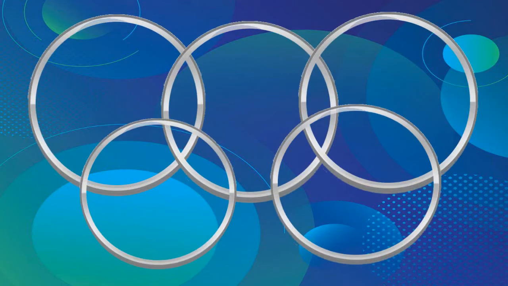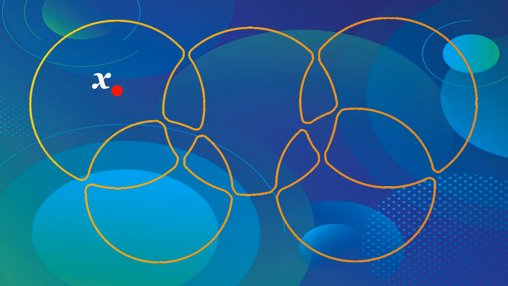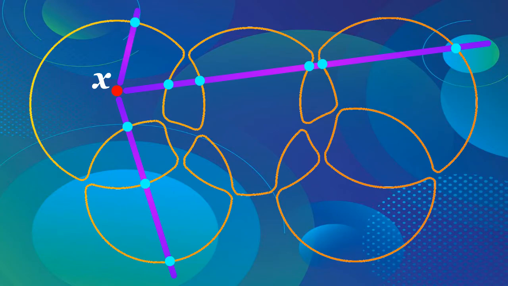First, we show that all the odd regions are inside our curve, while all the even regions are outside. For this, let R be an odd region, and let X be a point in R. As is well known, a point X is inside a simple, connected curve gamma if and only if each ray which starts at X and is not tangent to gamma intersects gamma at an odd number of points. Now, let Y be a ray emanating from the point X.